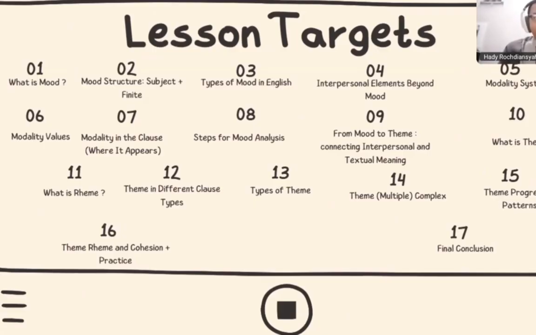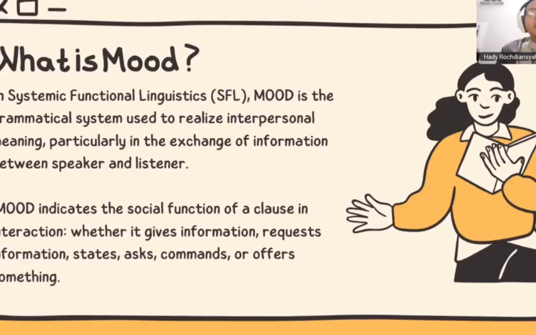And then we move from mood to theme, connecting interpersonal and textual meaning, and what is a theme, the definition of theme, and theme in the different clause types. Then there are the types of theme, multiple themes in a complex sentence, theme progression patterns, theme, rheme and cohesion, and practice, and then the final conclusion. So let's move into Halliday.